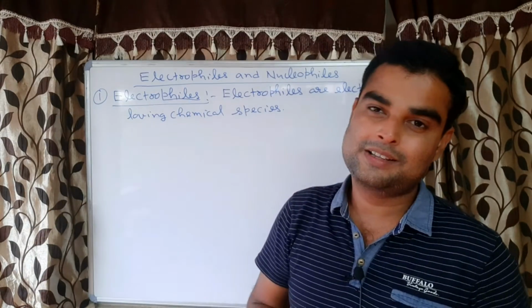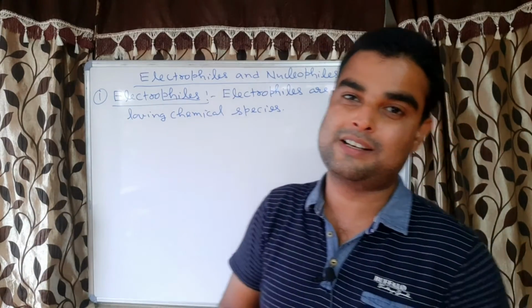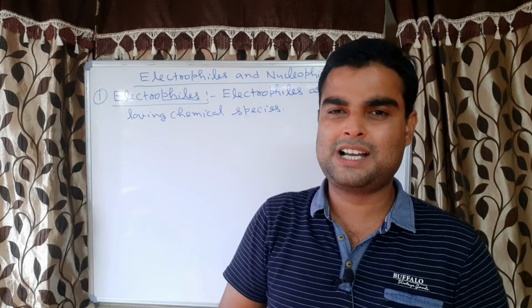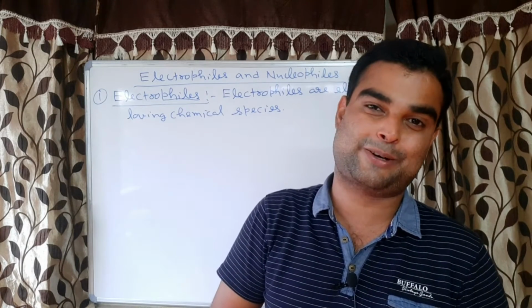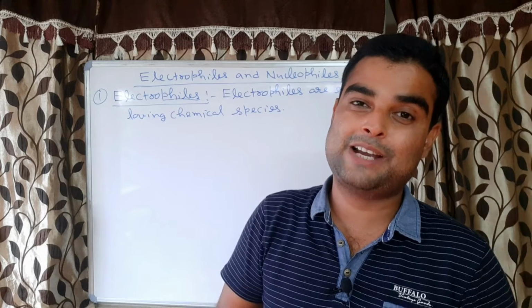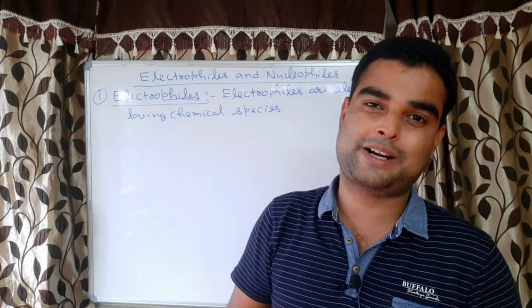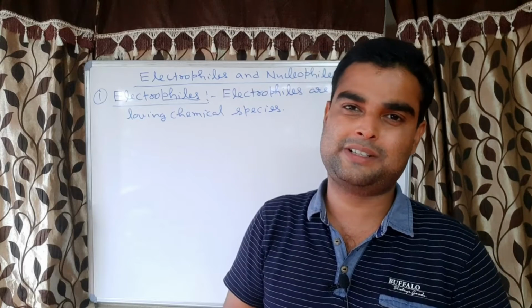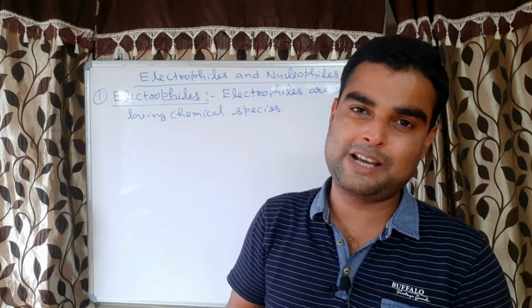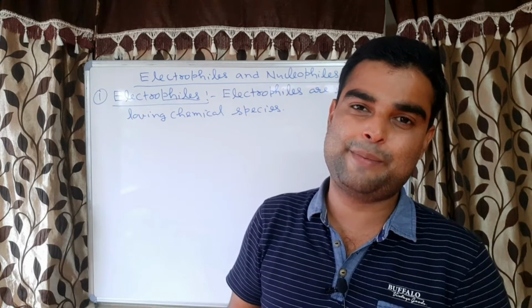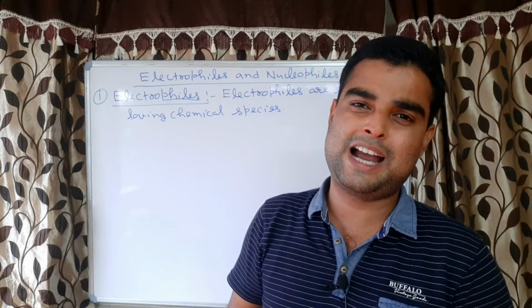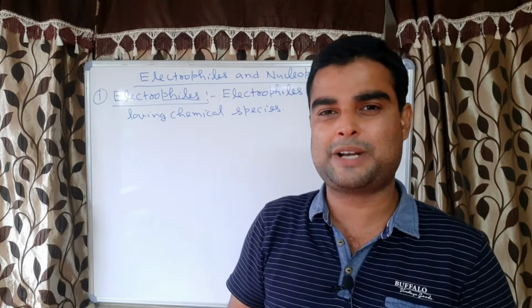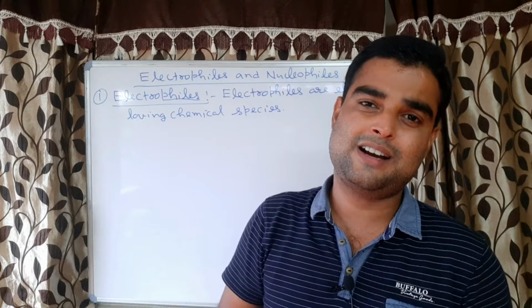Now they are electron loving chemical species, means they are having tendency to attract the electron. But why they will have tendency to attract the electron? It means they have deficiency of electron, correct or not? Because when any chemical species is electron deficient, then only it will have tendency to attract the electron, correct?